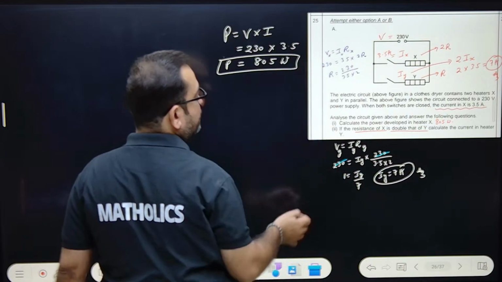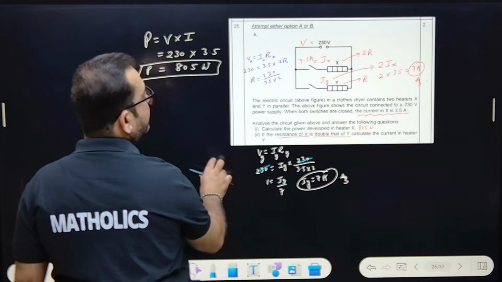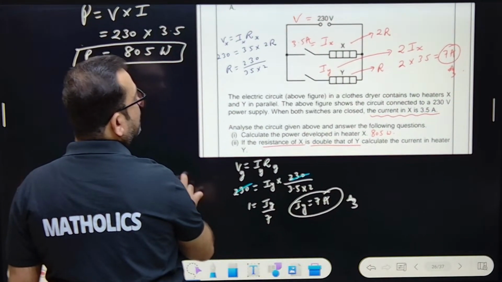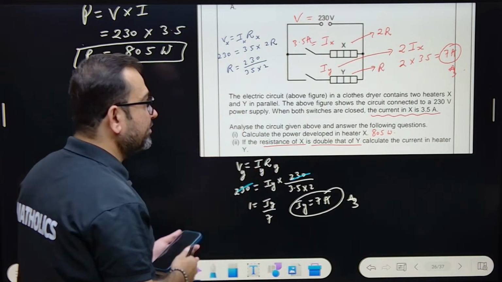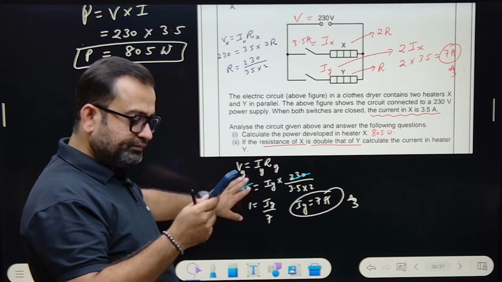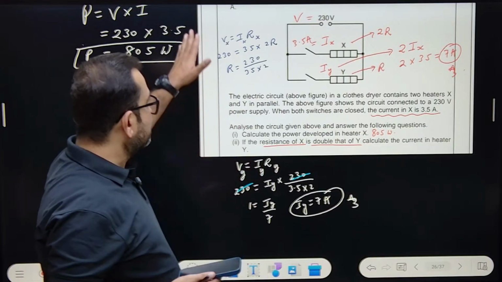That V equals IR. Copy this thing. Vx equals Ix Rx. Vy equals Iy Ry. That's it. You can write this very easily, right? This is very easy.